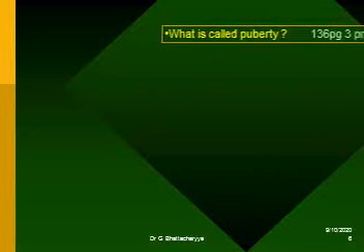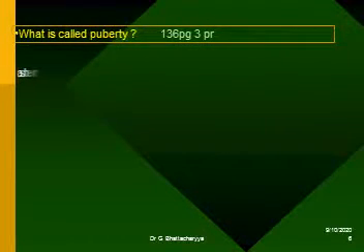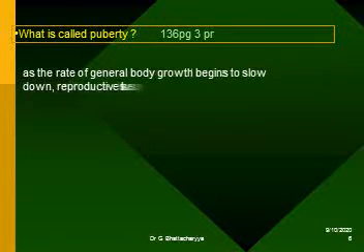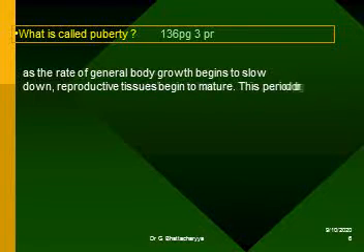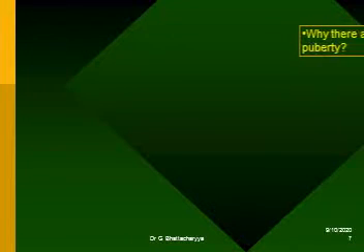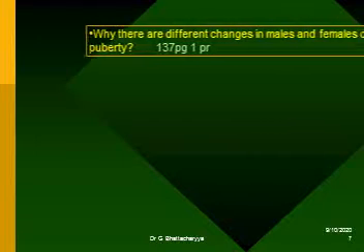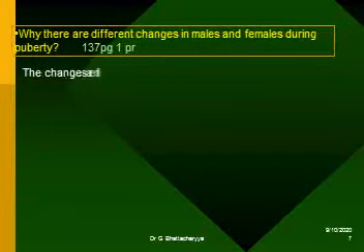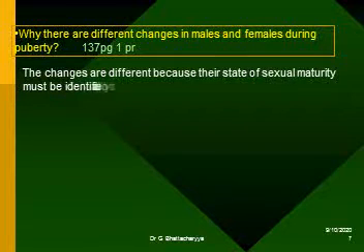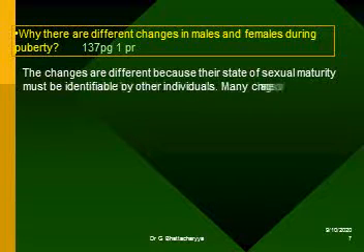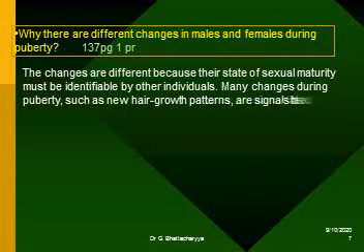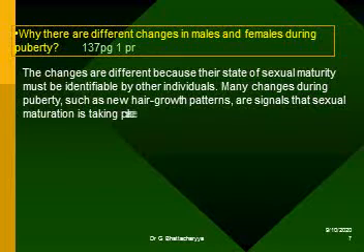What is called puberty? As the rate of general body growth begins to slow down, reproductive tissues begin to mature. This period during adolescence is called puberty. Why are there different changes in males and females during puberty? The changes are different because their state of sexual maturity must be identifiable by other individuals. Many changes during puberty, such as new hair growth patterns, are signals that sexual maturation is taking place.